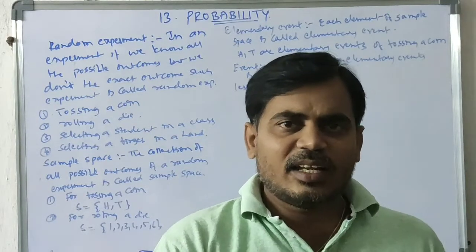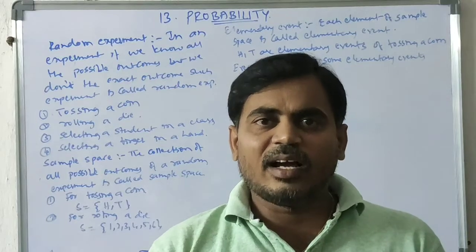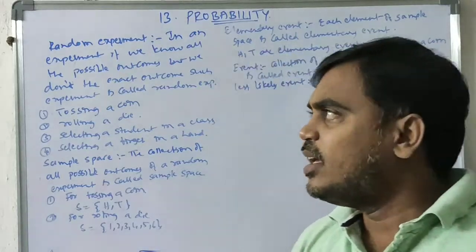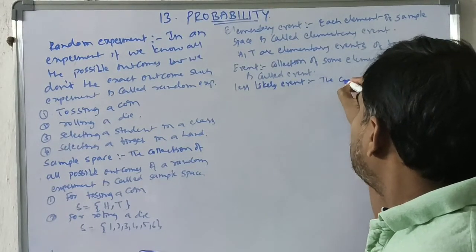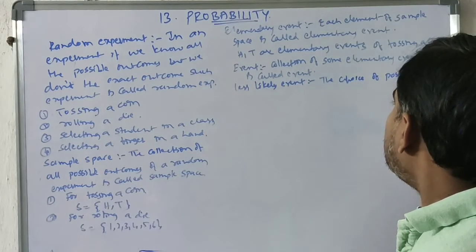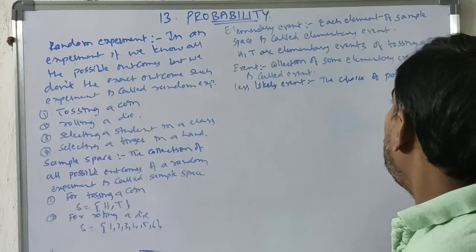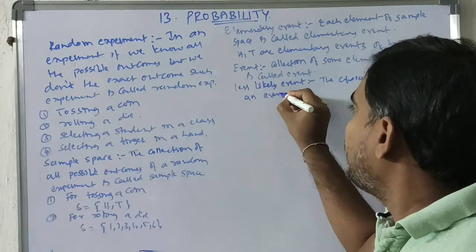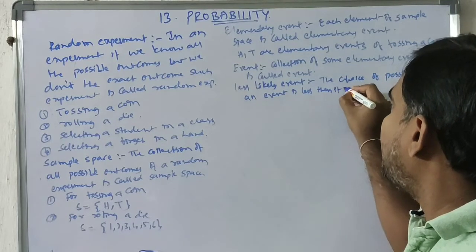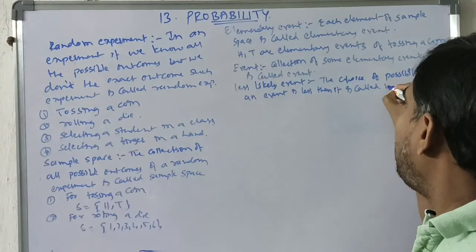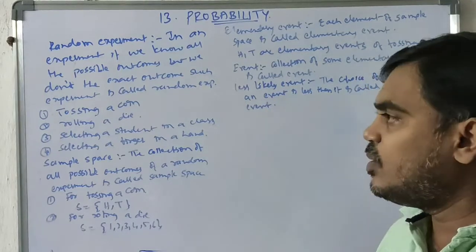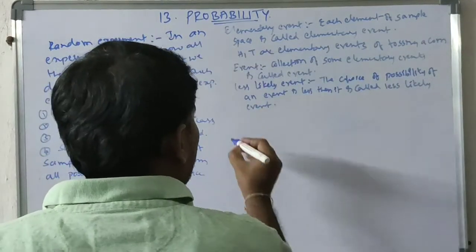So if the choices of occurrence of an event are less, then it is called a less likely event. The choice of possibility of an event is less, then it is called a less likely event. Okay, so this is less likely event. Now, more likely event.